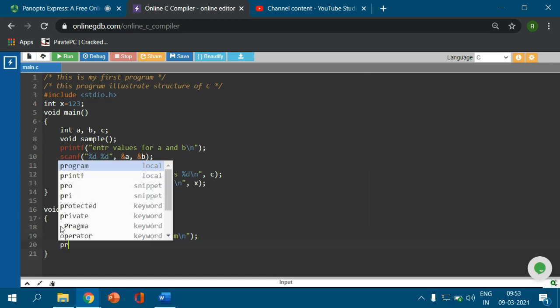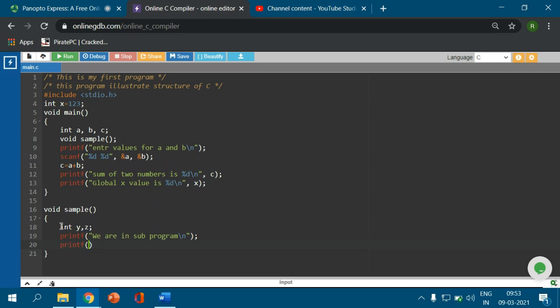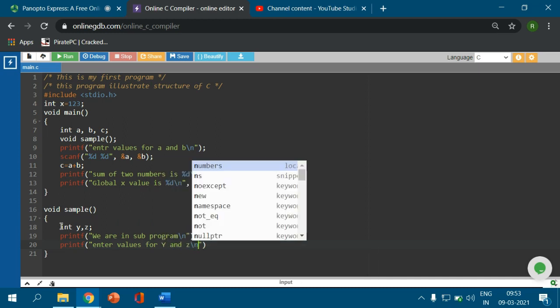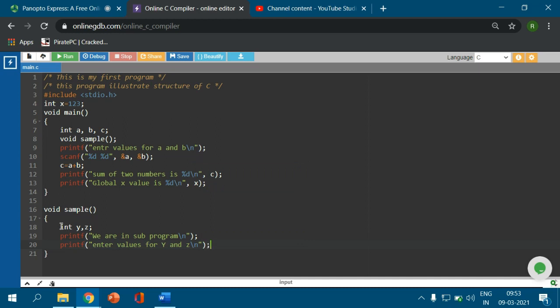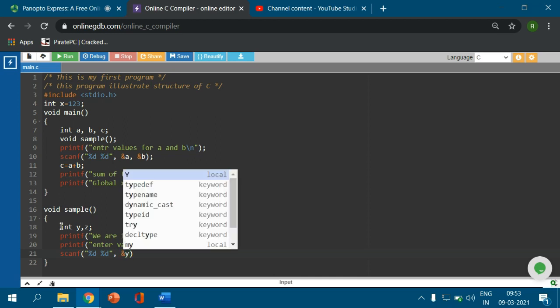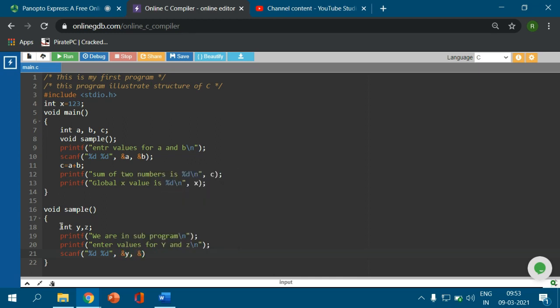Printf, enter values for y and z backslash n. Again scanf, %d, comma, ampersand y comma ampersand z.